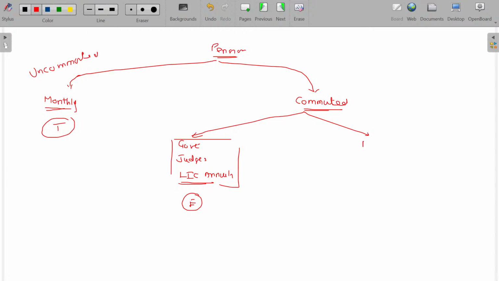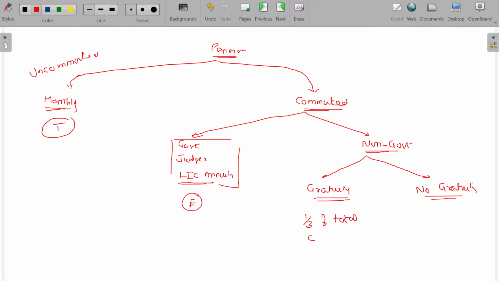Okay. In case of a non-government employee, again we have two subdivisions. Has he received gratuity or no gratuity? If he receives gratuity, one third of total commuted pension is exempted.